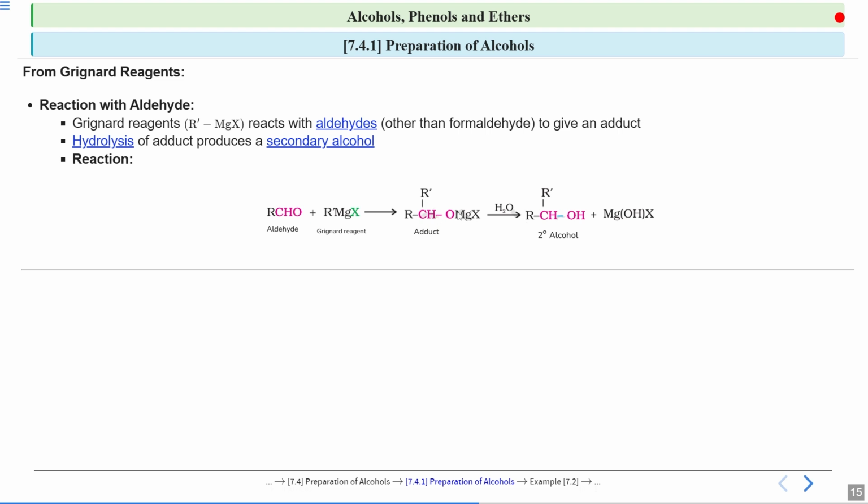Then there is hydrolysis. When there is hydrolysis, this adduct will break. So what will happen? Here your MgX will take the OH group and the remaining part will take the hydrogen. So see, this MgX will take your OH group and it will form MgOHX, and the remaining, the CH and R and R dash groups and O, this remaining adduct will attach to this hydrogen. So this is the product. This is the secondary alcohol and this is MgOHX.